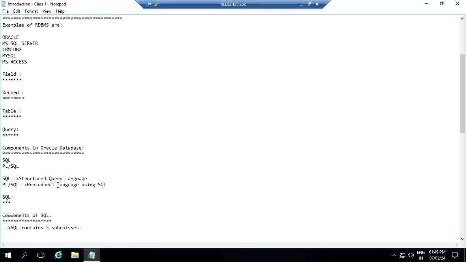Next is the table. As I told, a table is a collection of rows and columns. It can also be called a relation. Here rows are called records and columns are called fields. Same thing: a field holds individual values, whereas a record is a collection of the field values, right?